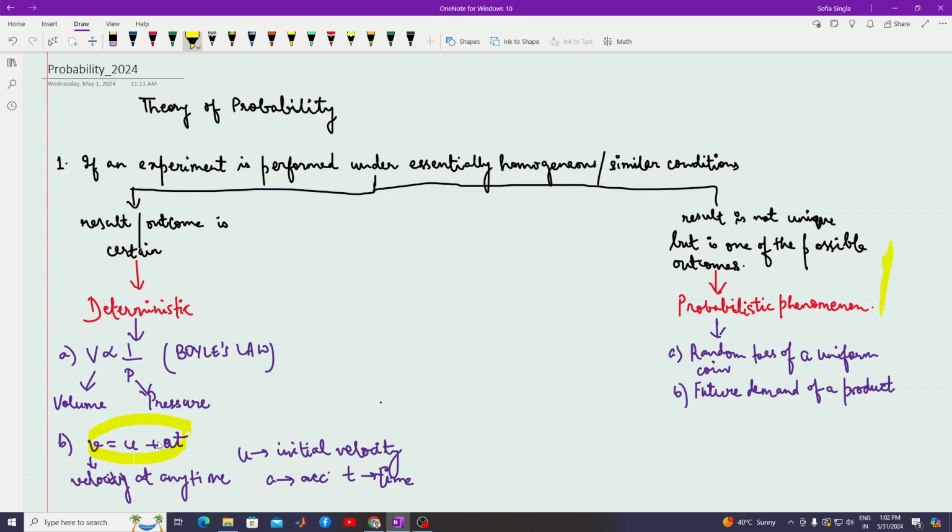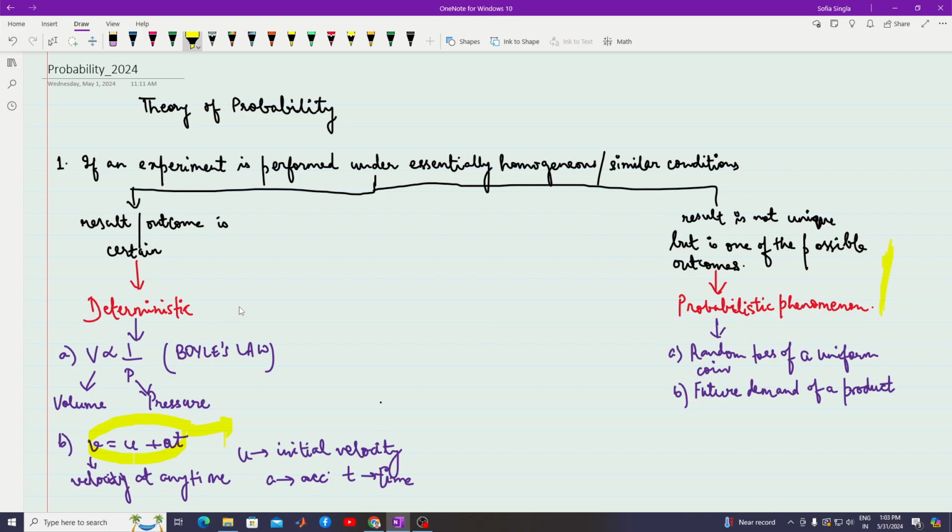So we know the initial velocity and the acceleration, and the velocity after time t is governed by this law. So this is a deterministic phenomenon. Then there is Boyle's law, where we say that the volume of a fluid is inversely proportional to the pressure of the fluid. So these are deterministic phenomena.